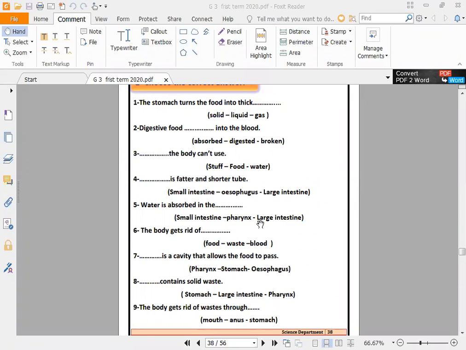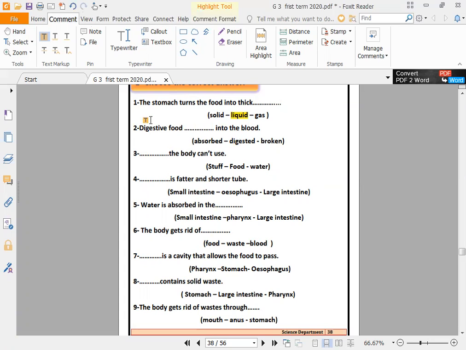Let's go together and answer some questions on page 38. Let's choose the correct answer. Number one, the stomach turns the food into thick dots. We know that the stomach mashes and mixes the food and turns it into a thick liquid. Excellent. So solid? No, it will be liquid.